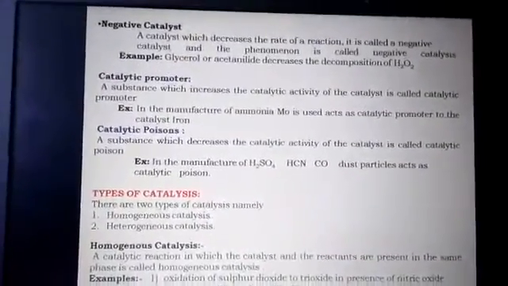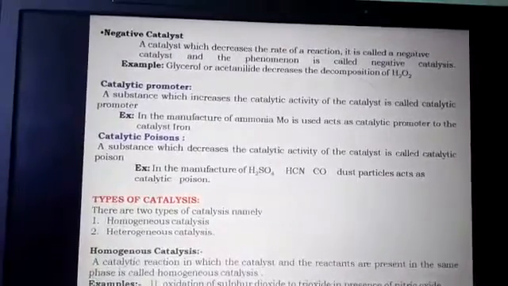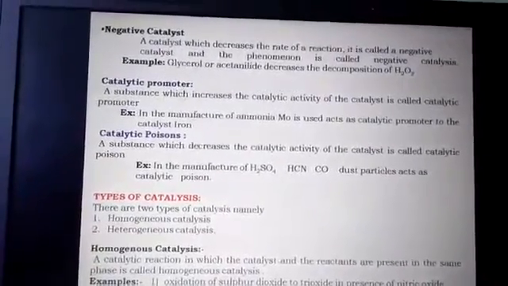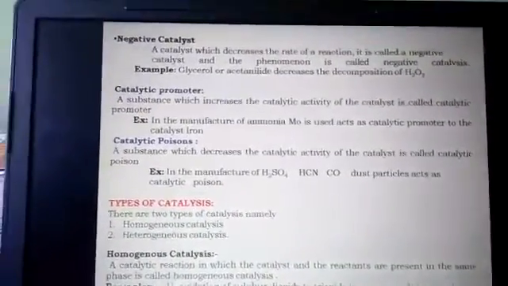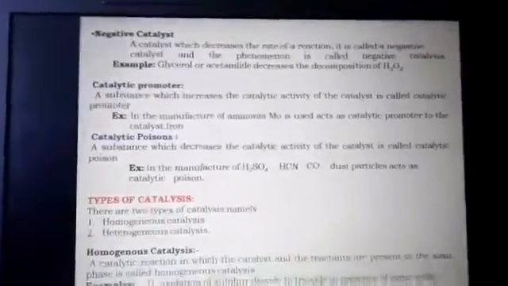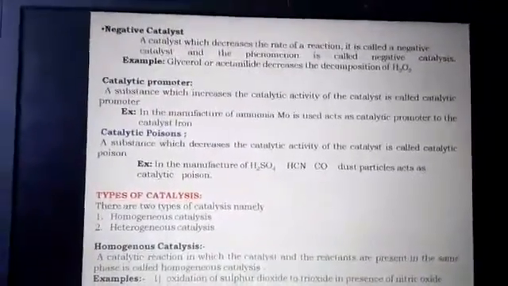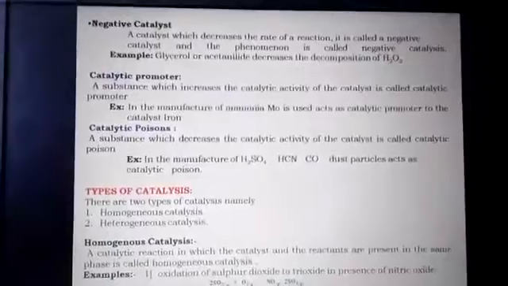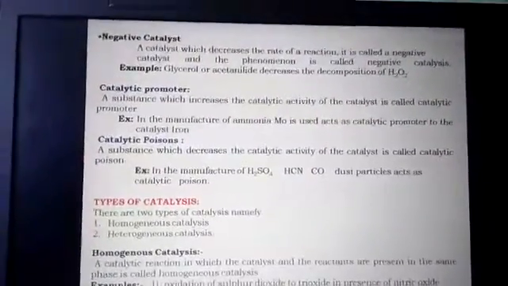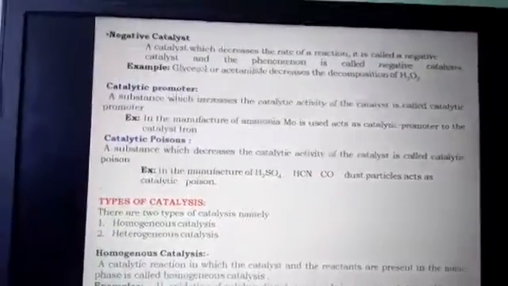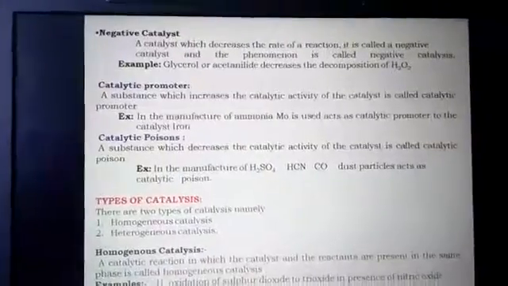Come to the next one, catalytic poisons. The chemical substances which decrease the catalytic activity of the catalyst are called catalytic poisons. Sometimes these will destroy the catalytic property of a catalyst also. So the definition: a substance which decreases the catalytic activity of a catalyst is called a catalytic poison.